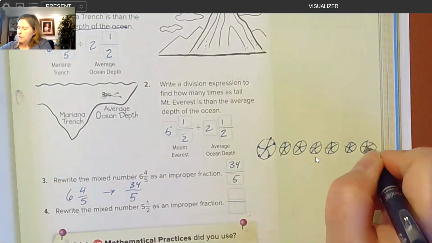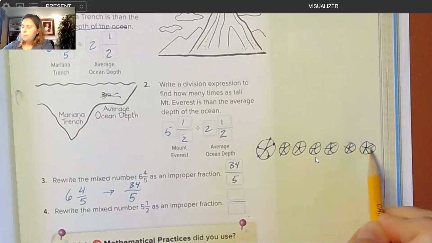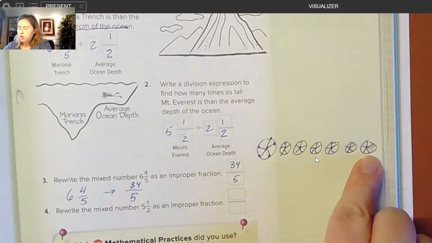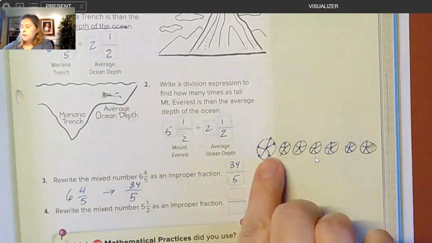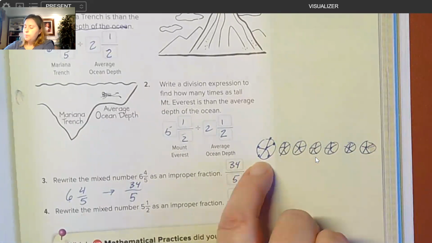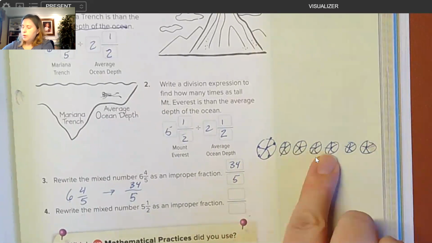Okay, but I'm missing this one, so I'm just gonna gray that one out. Okay, so I have 1, 2, 3, 4, 5, 6, and 4/5. So if I think of each of these 6 holes, right, it's 5 pieces in each of those 6 holes. So 5, 10, 15, 20, 25, 30, plus these 4.